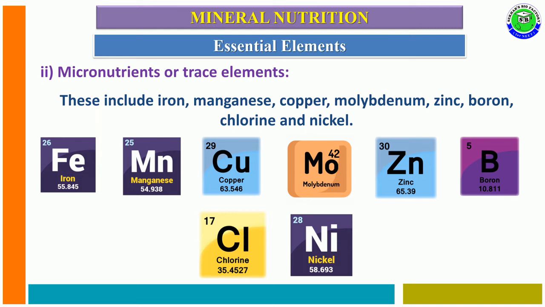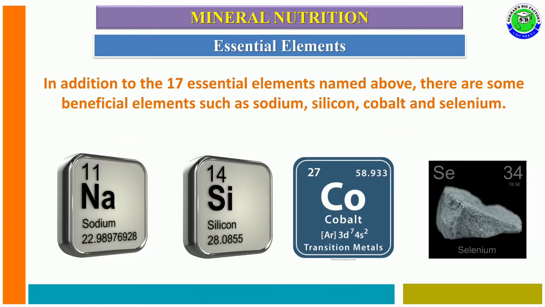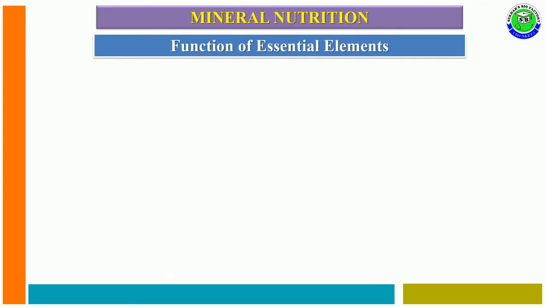These are the micronutrients. Altogether 17 essential elements are identified, and along with these essential elements, some beneficial elements like sodium, silicon, cobalt, and selenium are considered beneficial elements, and these are needed by higher plants only.